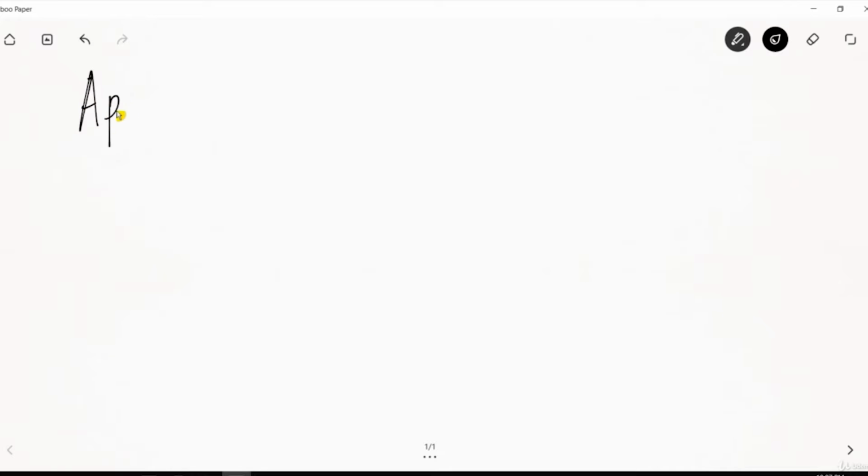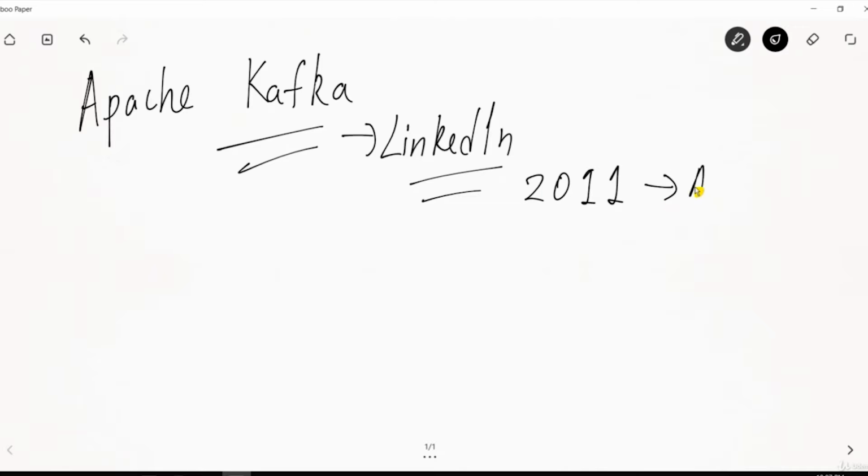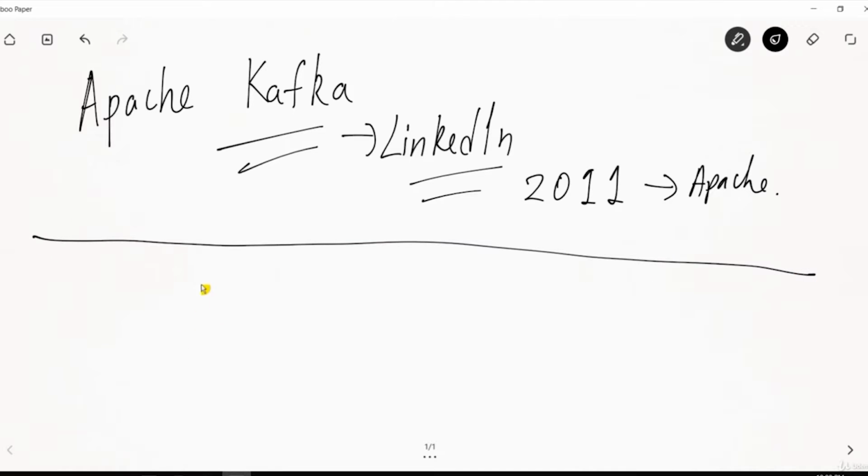Okay, so we are starting with Apache Kafka. Apache Kafka was designed by LinkedIn and it was open sourced in 2011 to Apache. So let's see how the data transfer happens between a source and a destination.